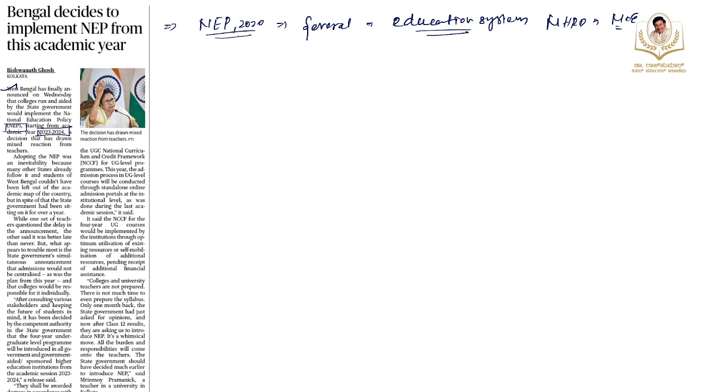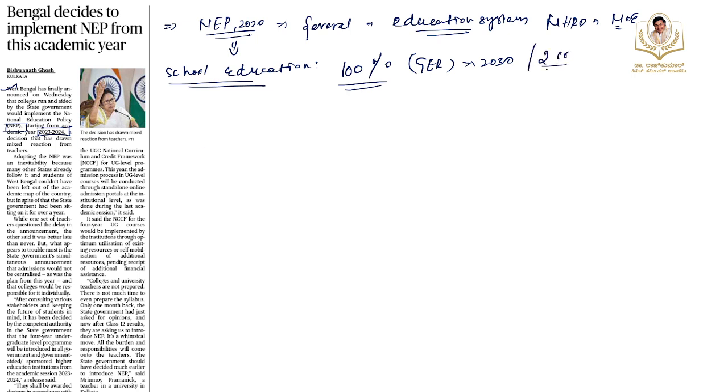So here we need to understand a few key points regarding your NEP. The first is that it focuses on school education. Universalization of education was the important area here under school education. The first aim is preschool to secondary level with 100 percent gross enrollment ratio, GER, by 2030, and to bring around 2 crore out of school children back into the mainstream through the open schooling system.